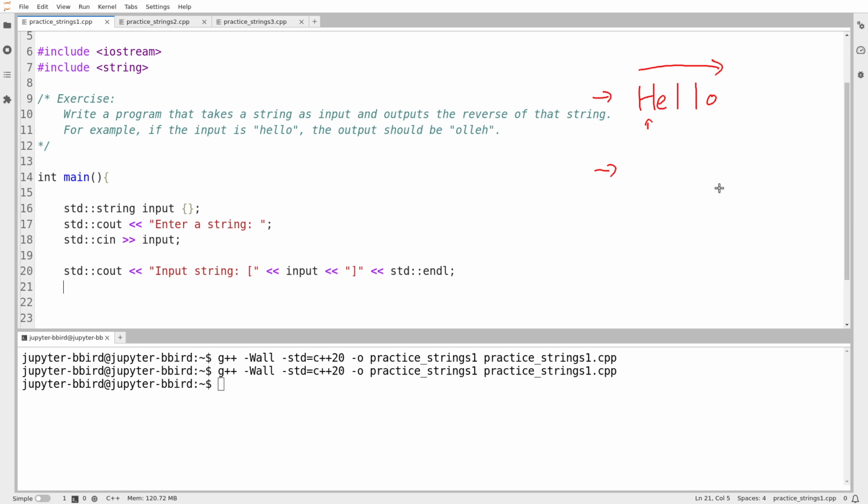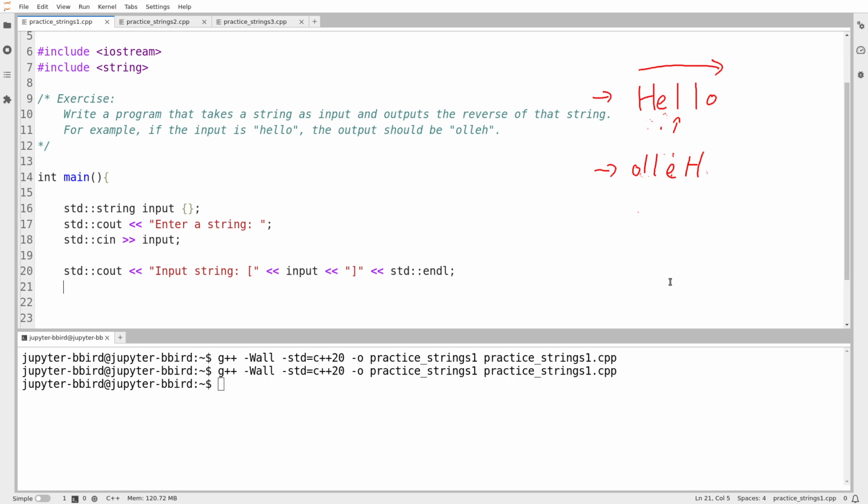Currently my new string is empty, so I attach H, and H gets attached to it on the left. Then I go to the letter E in my original string, and I attach E to H on the left. Then I get to my L, and I attach L to EH on the left. Hopefully you can see what I'm building to here. If I keep doing that, I will get the reversal of the string.